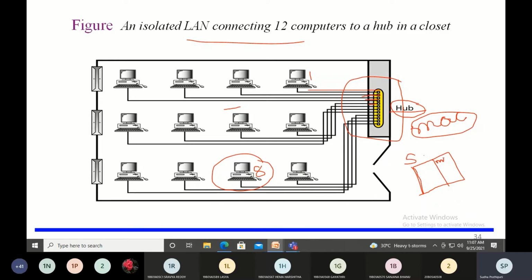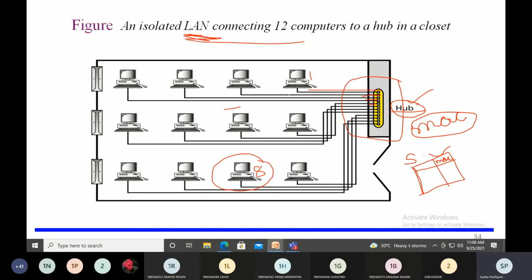Okay, so when the data is transferred, it looks into the destination MAC address, and the data is sent only to that particular computer. That is the difference between the switch and hub. But switch and hub both are used in the LAN only. So these are the two devices, and you can use a hub or a switch based on the requirement. So these two are the LAN networking devices.